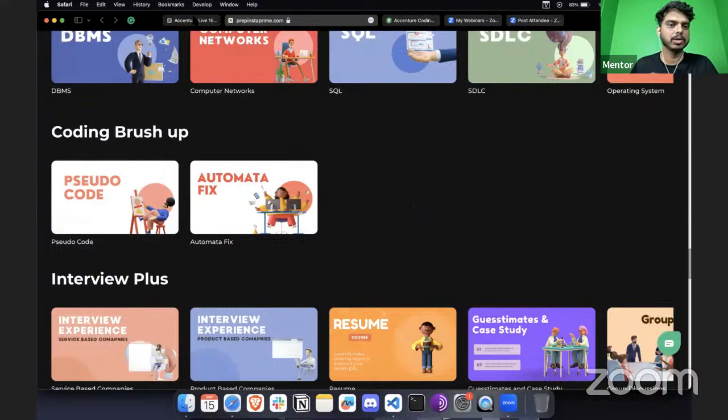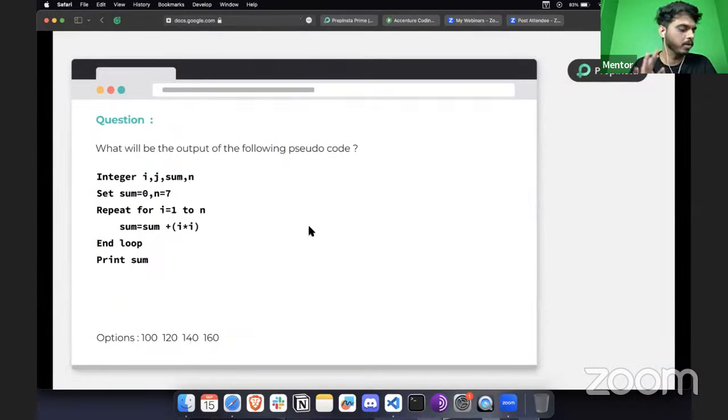So meanwhile, let's go back to our question here. So I hope you have solved this question, and how many of you can tell me what will be the answer here? Or do you want me to solve this question? Let me know that in the chat box so that we can go further and solve this question as well.